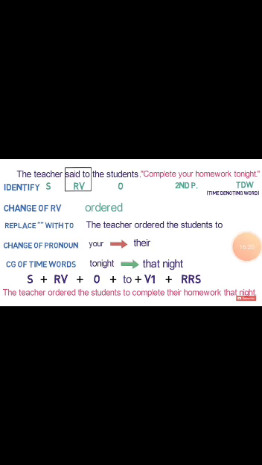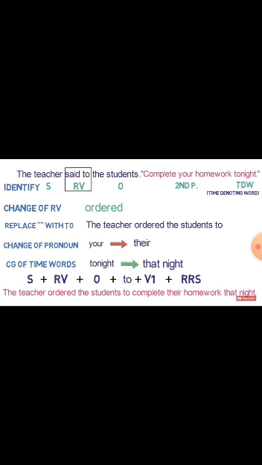Now look at the example. The teacher said to the students, complete your homework tonight. In this sentence, the teacher is the subject, the students is the object, and said to is the reporting verb. In the reported speech, "your" is second person, and "tonight" is a time-denoting word.